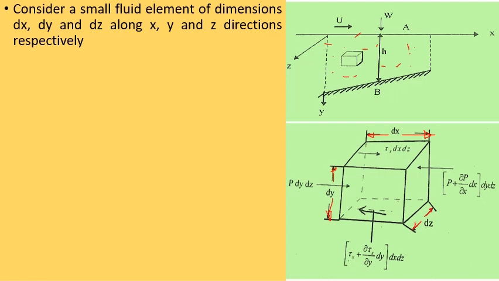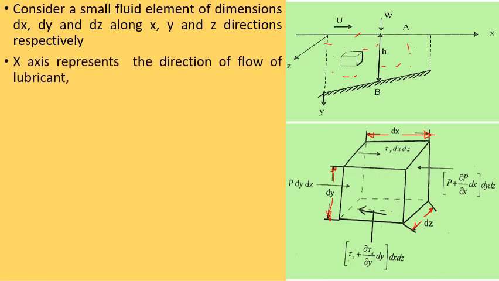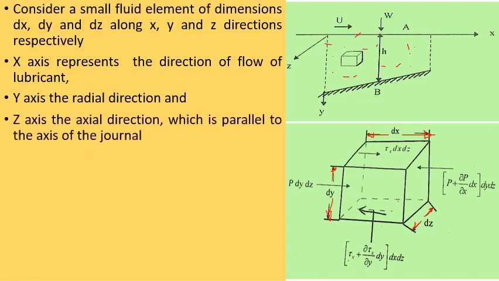So considering the axes, the x-axis represents the direction of flow of the lubricant, the y-axis is nothing but the radial direction, and the z-axis represents the axial direction for the journal bearing, which is parallel to the axis of the journal.